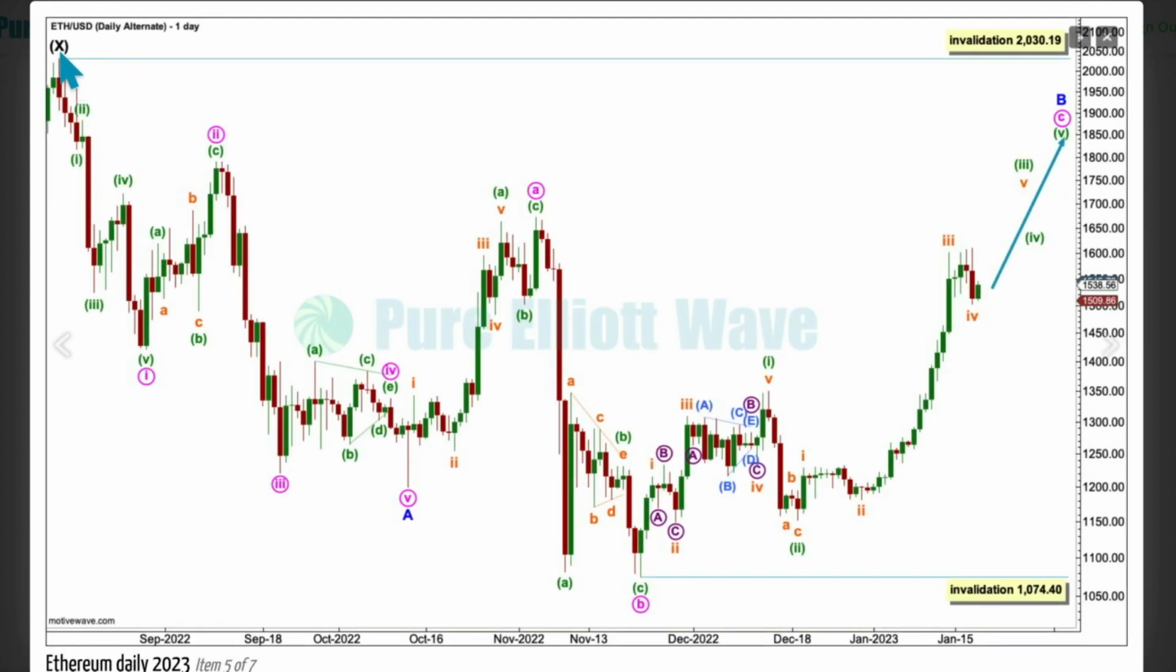This point up here, here's an impulse for minor A and an incomplete expanded flat for minor B, labelled minute A, B, C. Expanded flats, flat corrections, are labelled A, B, C, and they subdivide 3, 3, 5. Within an expanded flat, the B wave moves beyond the start of wave A.